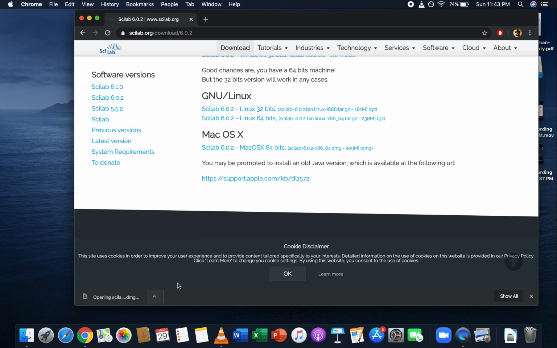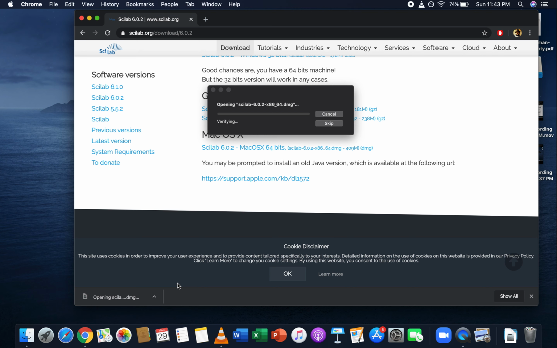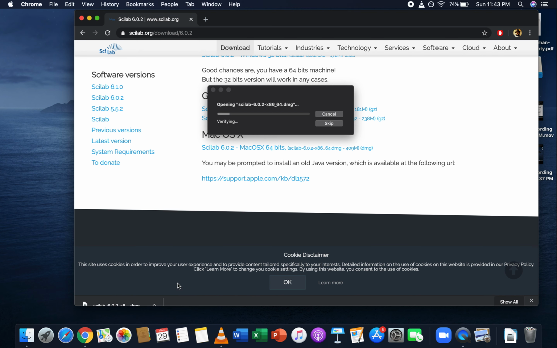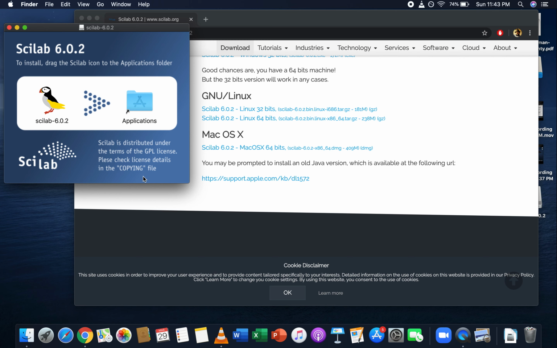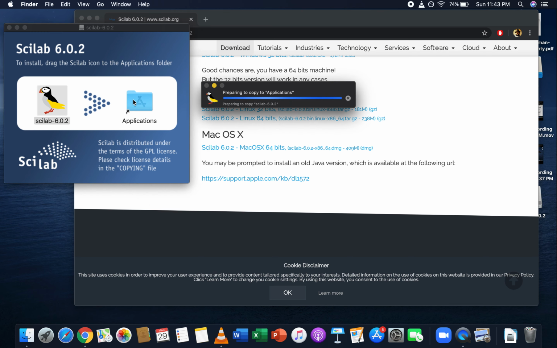I'm going to go ahead and open that. So open the DMG file. It's verifying. Attaching. Checking volumes. Mounting, finishing. All right, so you just grab this Scilab, drag it into your applications folder, and that is how you install a program. Isn't that cool? I love that they still make you drag it onto the applications folder. That's all you have to do to install.